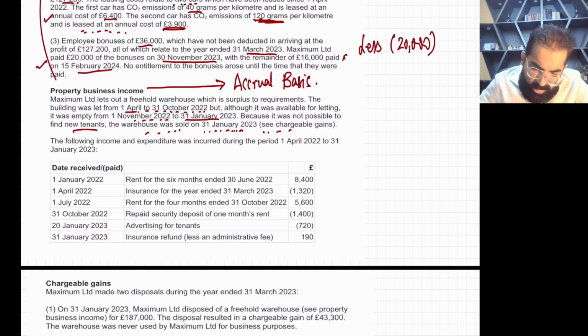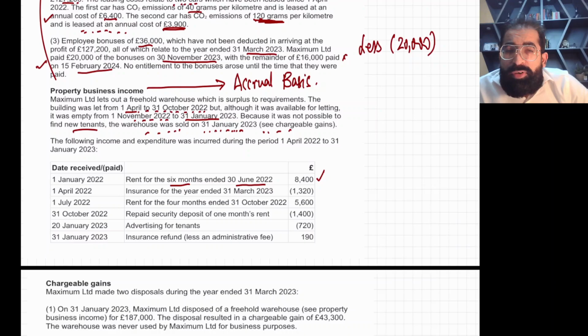On 1st January 2022, rent for the 6 months to 30th June 2022. See, this is accrual basis. This is for 6 months to 30th June 2022. Wait, I'll explain. That means this is the rent from January to June 2022.